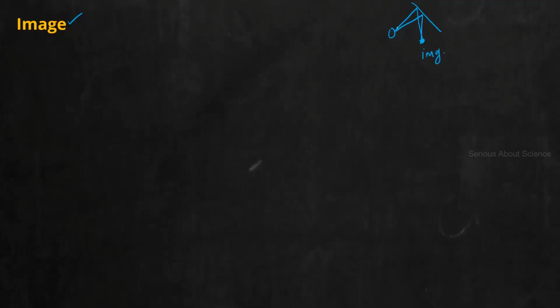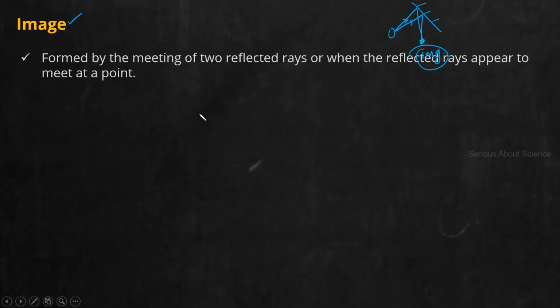So object means the point where the incident rays start. Image is what? Those incident rays after reflection will meet at a point, and at that point you will get the image. So the image definition is what? It is a point of meeting of two reflected rays. So just note it down. What do you mean by image? It is formed by the meeting of two reflected rays.